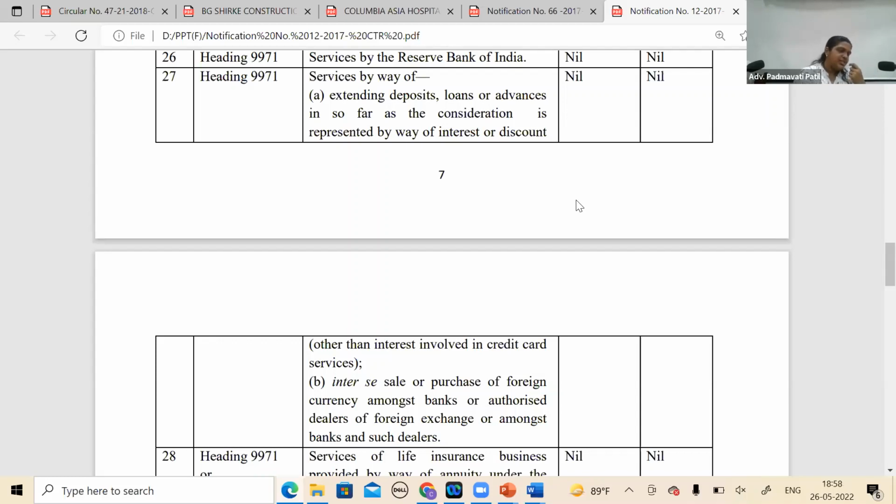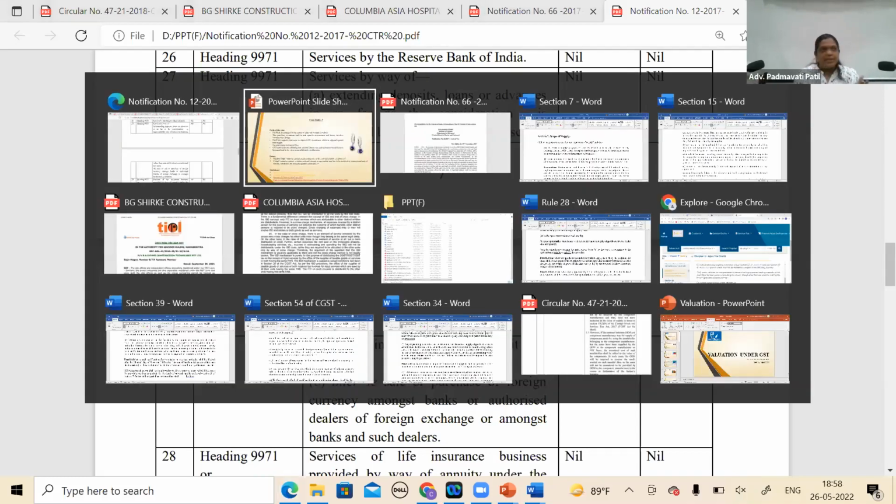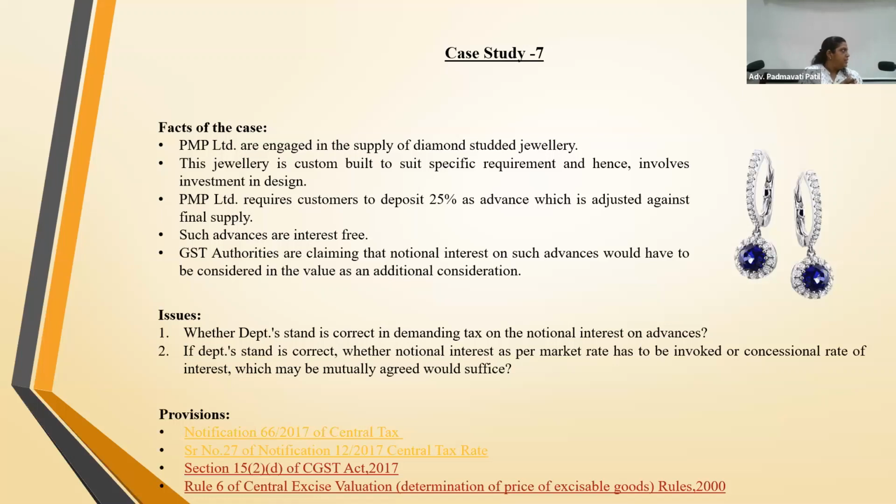Price is the sole consideration. Again, we are going to price is sole consideration. So same thing, whether it has influenced my price. So this can be an area of litigation wherein it will be very difficult for both sides to prove, in a case where there is no specific mention of includability of interest on advances like they have done for interest for delayed payment of consideration.